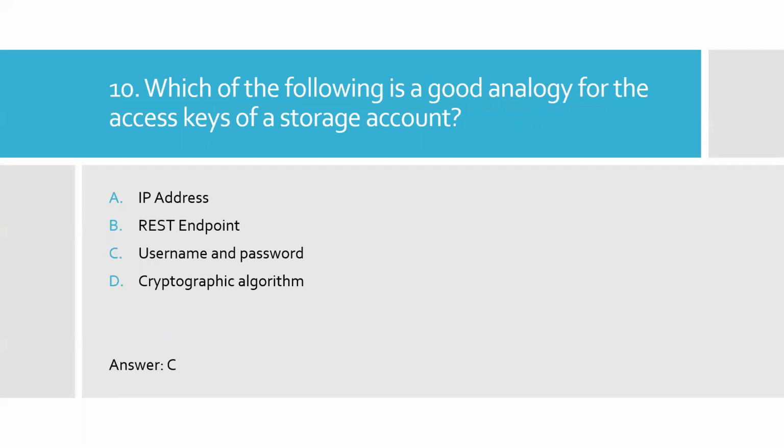Question 10. Which of the following is a good analogy for the access keys of a storage account? Option A, IP address. Option B, REST endpoint. Option C, username and password. Option D, cryptographic algorithm. Here, option C is the right answer. Possession of an access key identifies the account and grants you access. This is very similar to login credentials like a username and password.